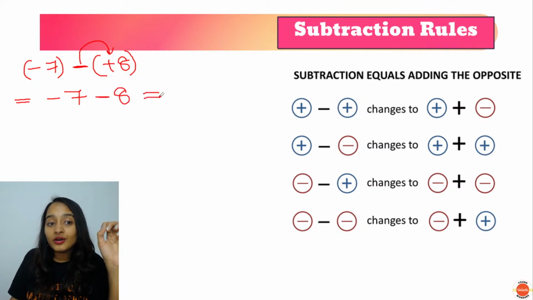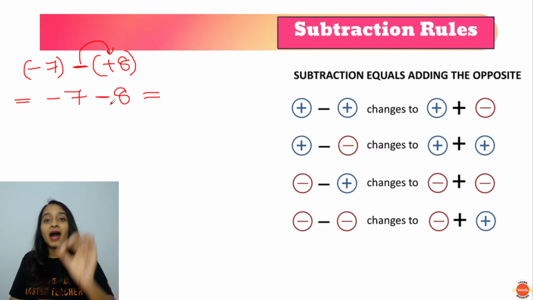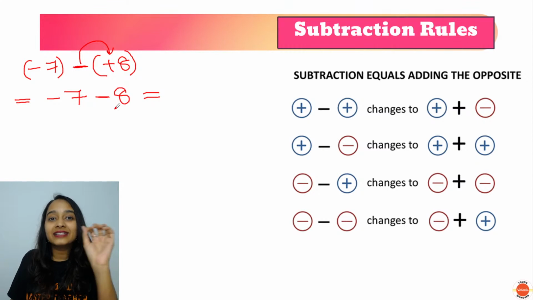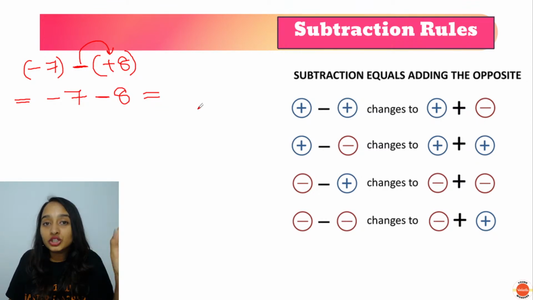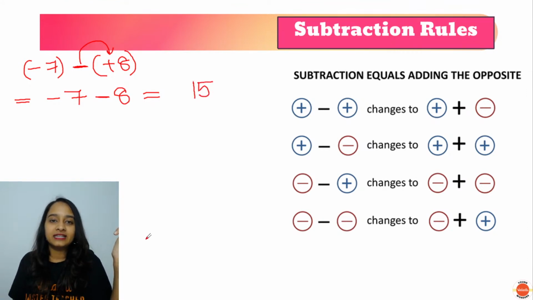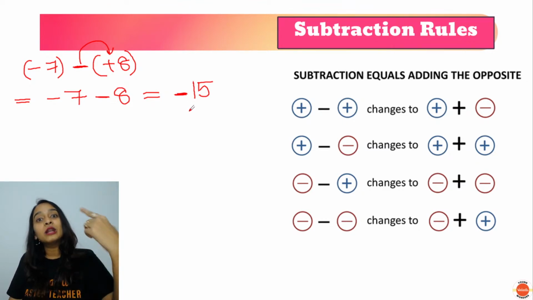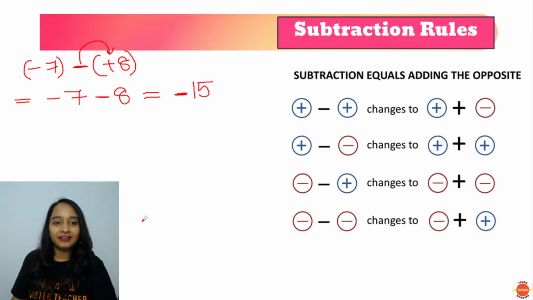What is happening here? Both of them are negative. Both of them are having the same sign. So what should you do? You should add them. 8 plus 7 will give you 15. Now, since both of them are negative, what will happen to the answer? The answer will also be a negative integer.